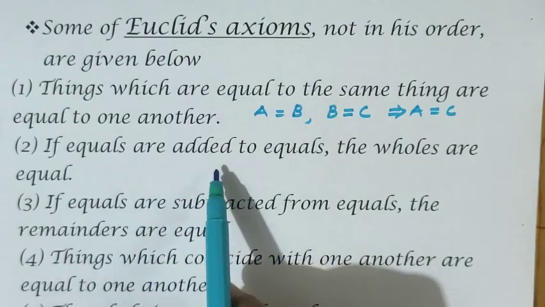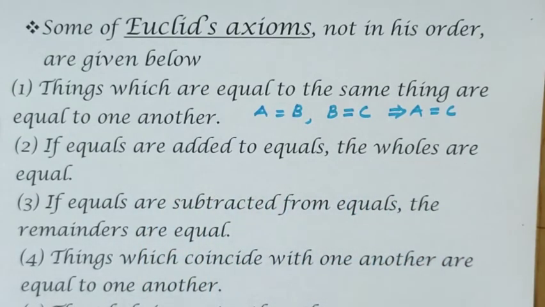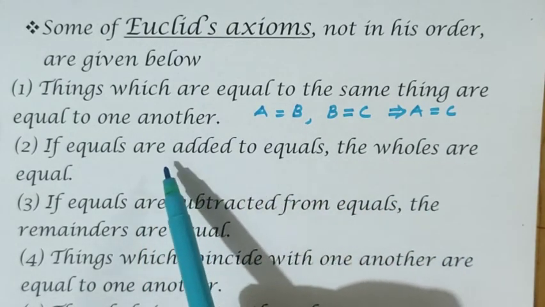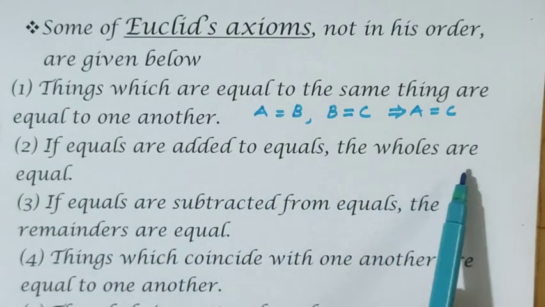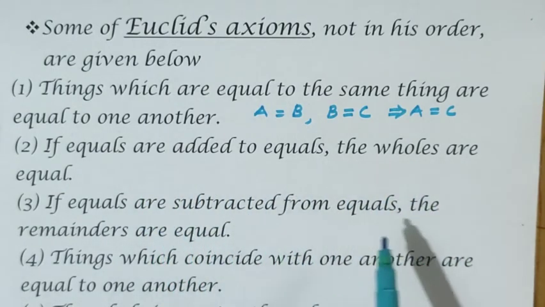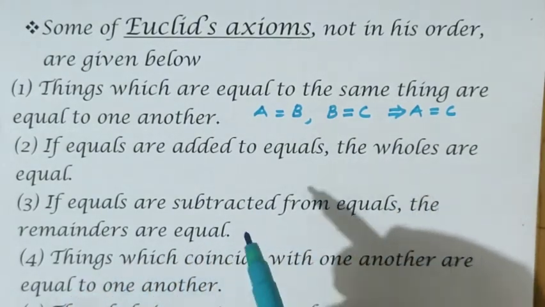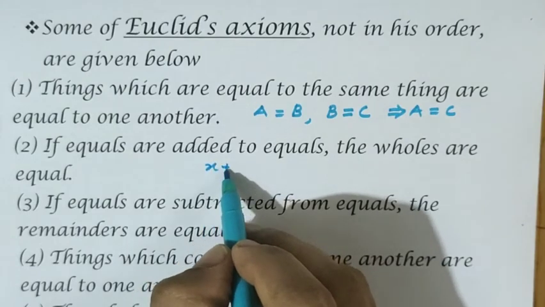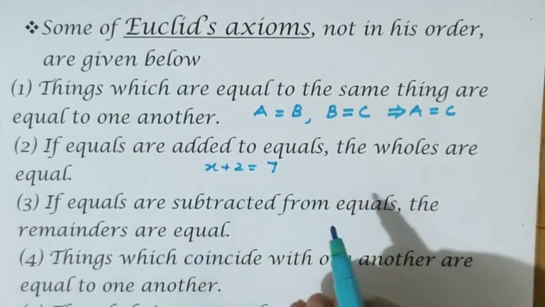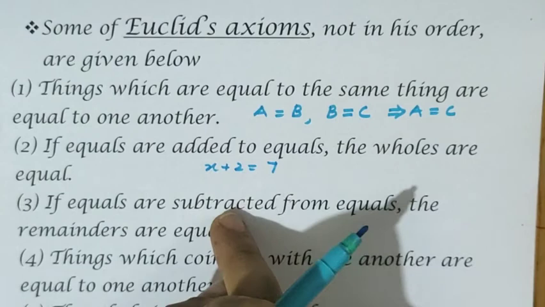Now, if equals are added to equals, the wholes are equal. Now listen to this sentence. If equals are subtracted from equals, the remainders are equal. This concept we have used while solving simple equations. When we write x plus 2 equals 7, that means the equation is a balanced one.